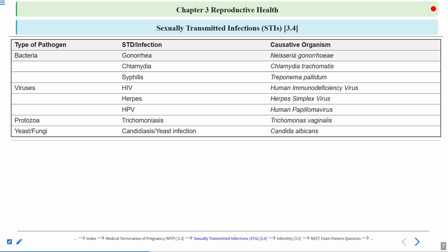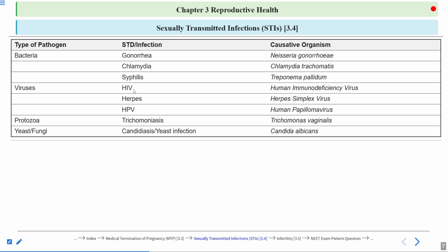Gonorrhea, what is the causative agent? Neisseria gonorrhoeae. Chlamydia is Chlamydia trachomatis. Syphilis is caused by Treponema pallidum. Okay. HIV is caused by human immunodeficiency virus. HIV leads to AIDS. Herpes is caused by herpes simplex virus. HPV is caused by human papilloma virus. So these are all viral STDs, for which there is no complete cure. And there is no cure for HIV.